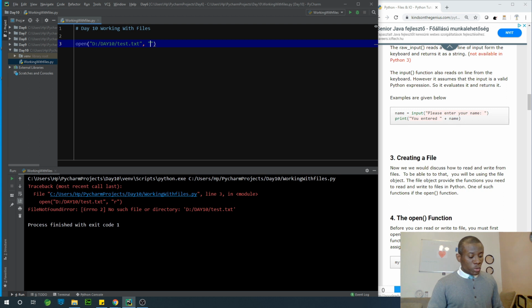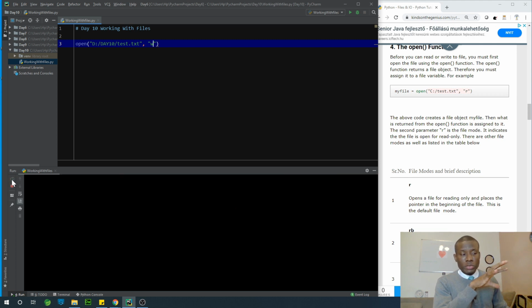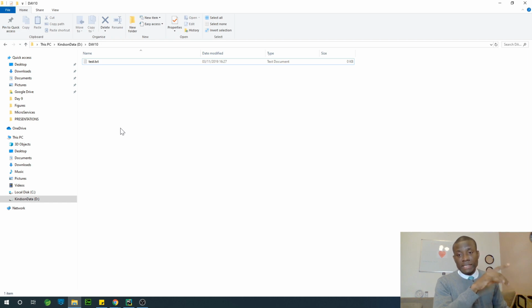So the way to open a file or to create a new file is to open it in the write mode. So open it, telling it you are opening a new file to write something into it. Opening a file that doesn't exist. So I'm going to scroll up at this time. If I use write at this point, it's going to create this file for me. If I execute by running this code, it's going to run perfectly. And if I open back this folder, you can see that a file has been created in there.